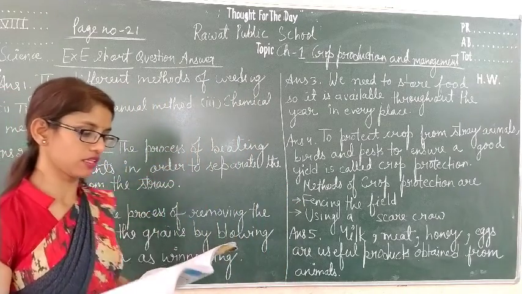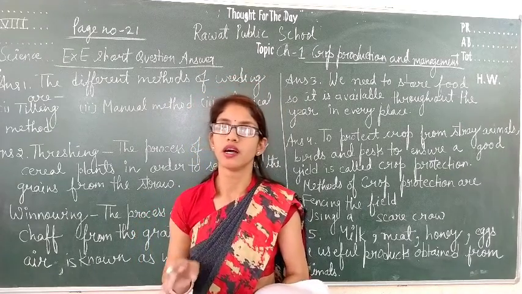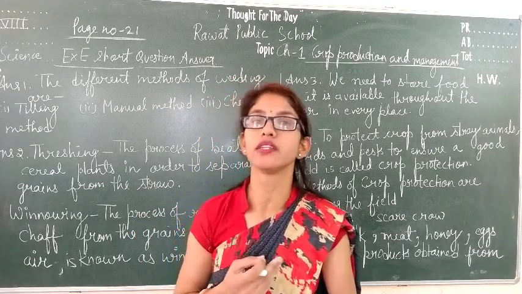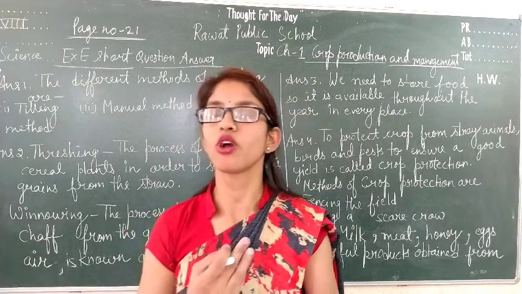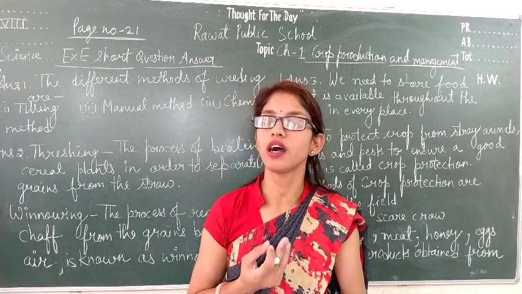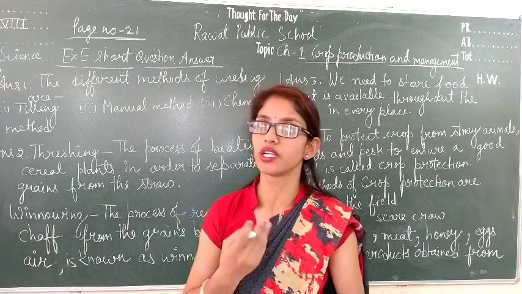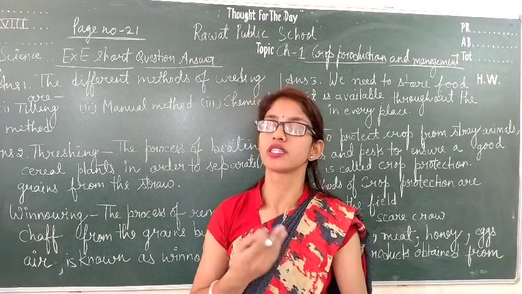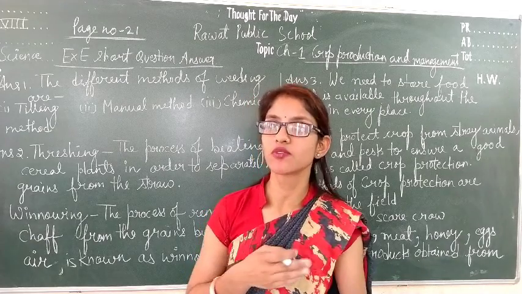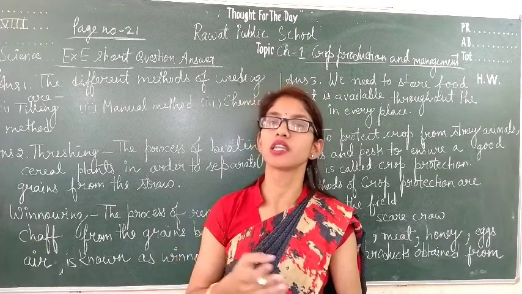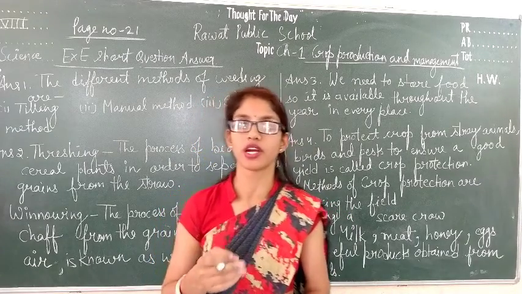So in this exercise, question 1 is what are the different methods of weeding? Student, in this question you have to write the different methods which are used for weeding. So first of all, we should know what is weed. Weeds are the unwanted plants that grow with the main crop and compete for the nutrients, for the space, for the sunlight and for water also. So it is necessary to remove the weeds from the field so that the main crop gets sufficient nutrients and the crop production will not be affected.